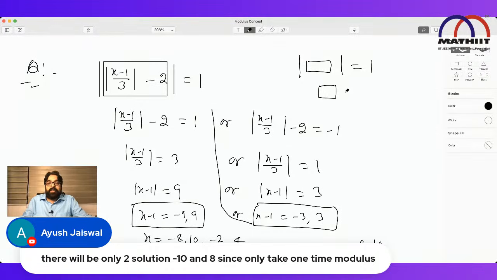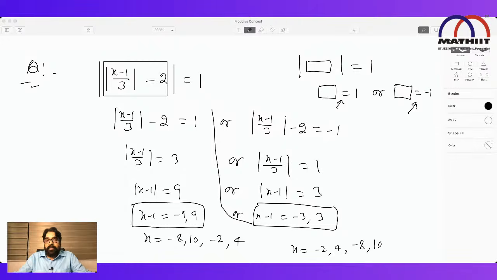This will be equal to 1 or this will be equal to minus 1. So this will give you 2 solutions from here and 2 solutions from here. If it's still not clear, put those answers here and check whether they satisfy it or not. I hope I'm clear to you now.